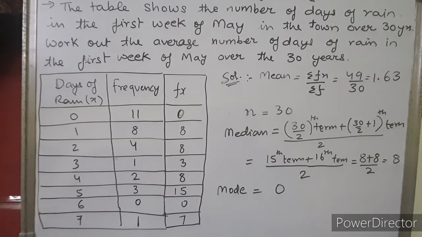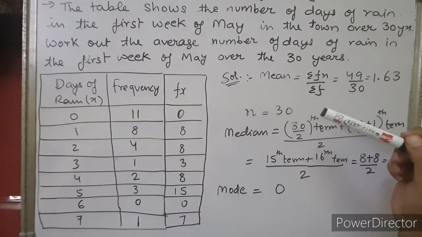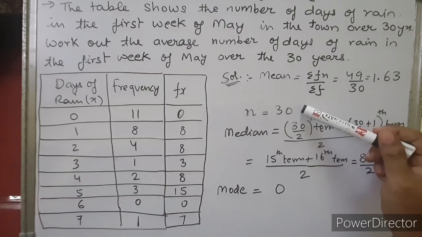Now if we have to calculate the median of the data, let's come to the median. How do we calculate the median of the data? The number of years is 30. So what are the mid years?